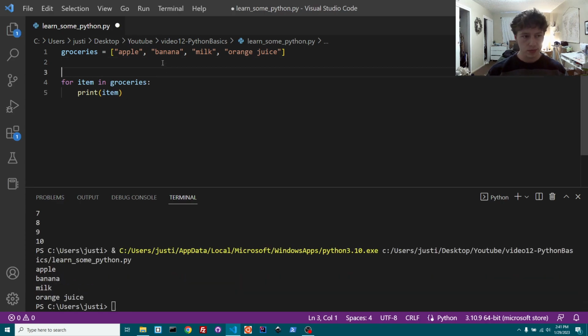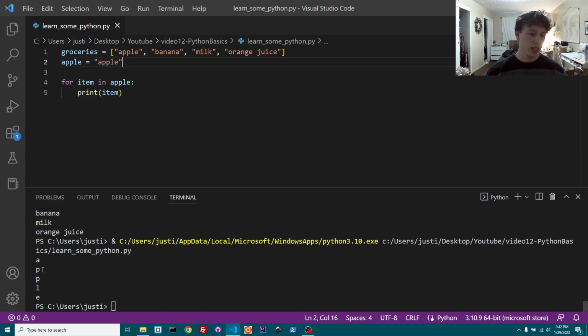So let's just say we had a variable called apple, and we put it in here instead. You might think it's going to break because this isn't a list anymore, so how's it going to run? Or you might think it's just going to print apple or something like that. Well, it's actually going to go through each character and print each character, because it views this string as just a list of characters, because that's what a string actually is. So as you can see, it prints A, P, P, L, E. So it does that with this for loop right here.